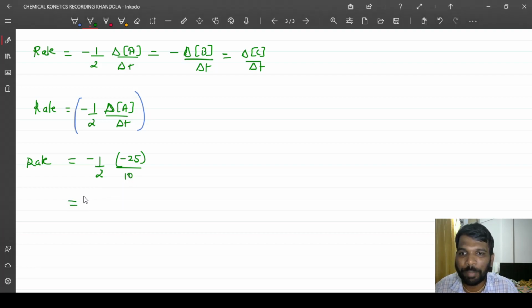So what am I getting? I am getting 25, because minus into minus will be positive, and below it is 20. So 25 divided by 20, the rate I am getting is 1.25.